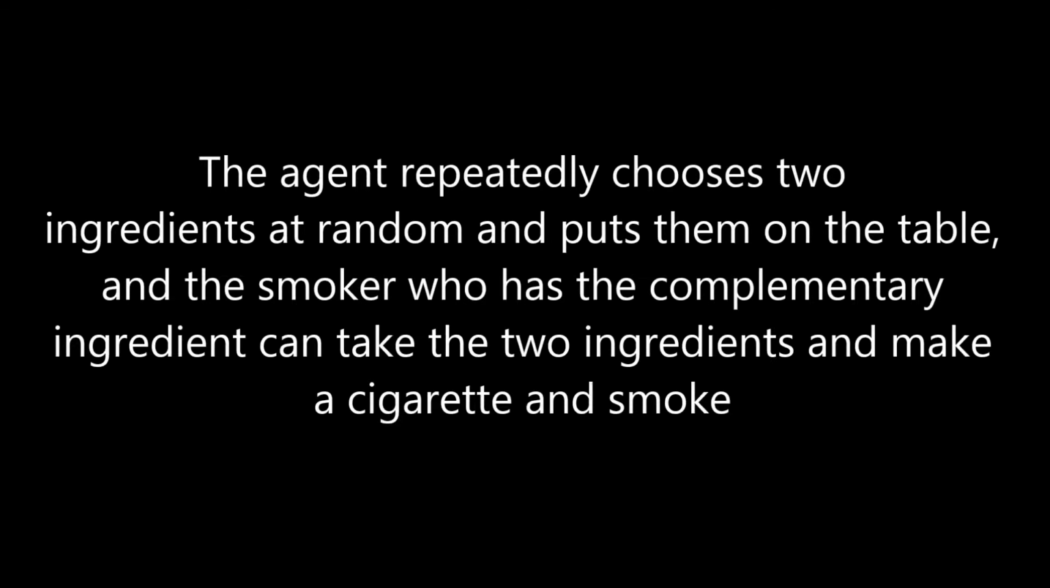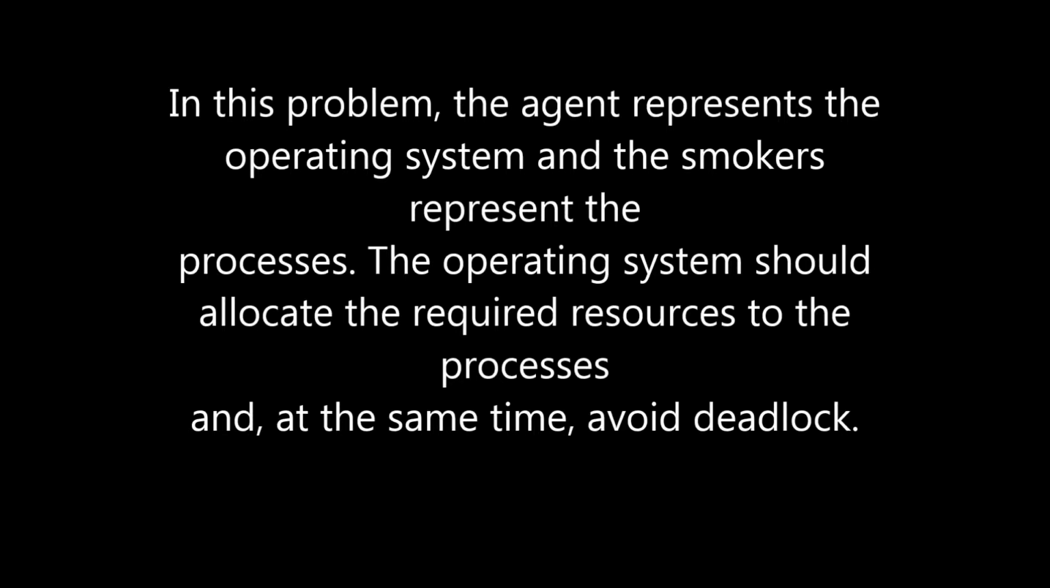The agent repeatedly chooses two ingredients at random and puts them on the table, and the smoker who has the complementary ingredient can take the two ingredients, make a cigarette, and smoke. In this problem, the agent represents the operating system and the smokers represent the processes. The operating system should allocate the required resources to the process and at the same time avoid deadlock.